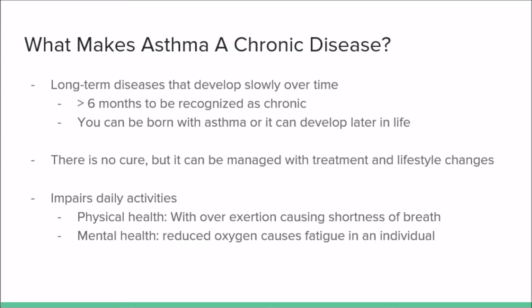What makes asthma a chronic disease? It is a long-term disease that develops slowly over time. It has to last more than 6 months to be recognized as a chronic disease. You can be born with asthma or it can develop later in life. Currently, there is no cure, but it can be managed with treatment and lifestyle changes. It also impairs daily activities, so your physical health, with over-exertion causing shortness of breath, or even your mental health. Reduced oxygen causes fatigue in an individual.